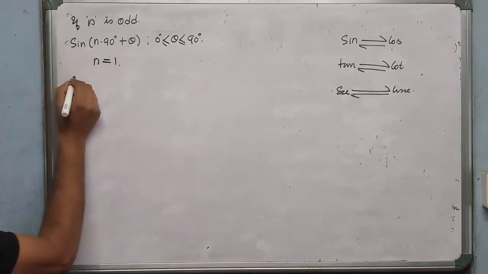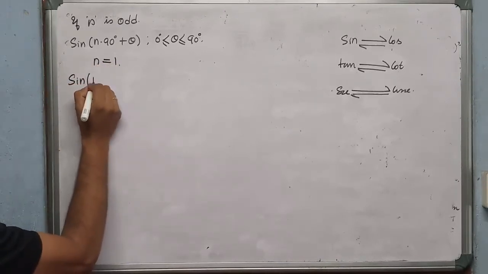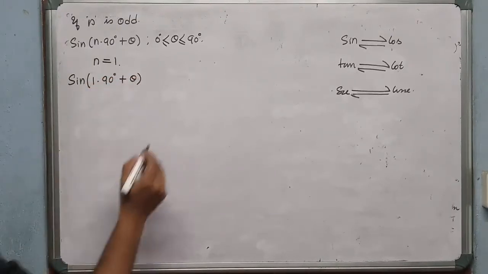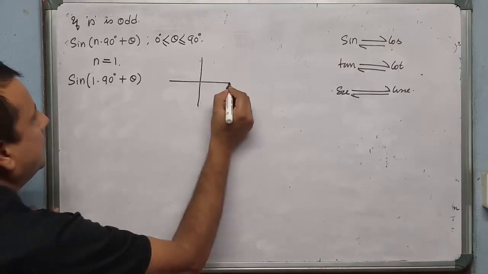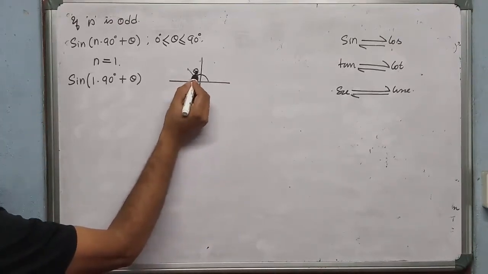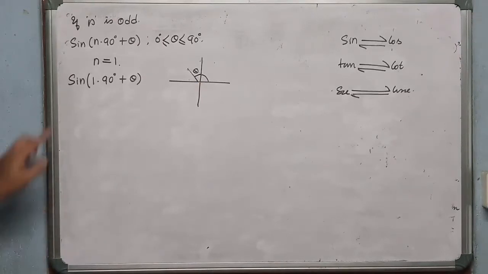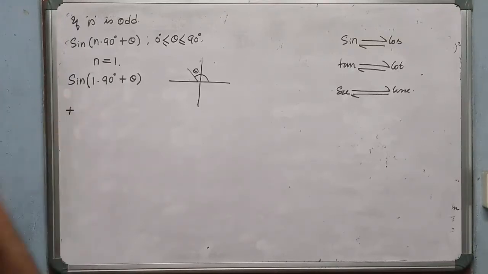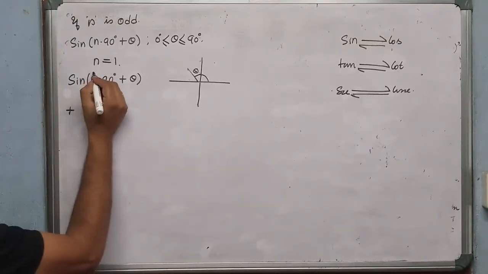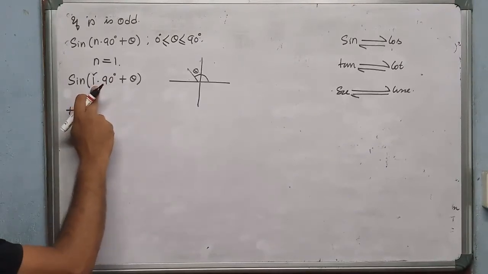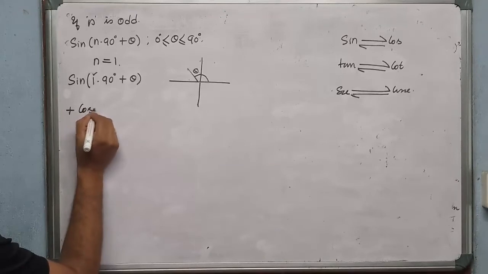Now try to understand this. Sine of 90 degree plus theta. Which quadrant does this lie in? 90 plus theta means the forward direction. It lies in the second quadrant. In the second quadrant, the sign is positive, but due to this odd number, the multiple of 90 is odd, so sine will be cos theta.